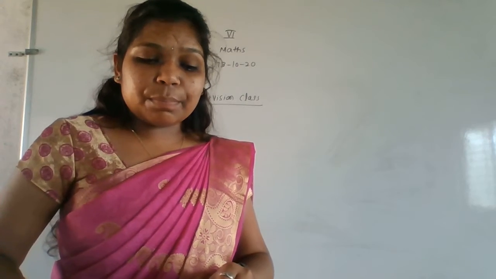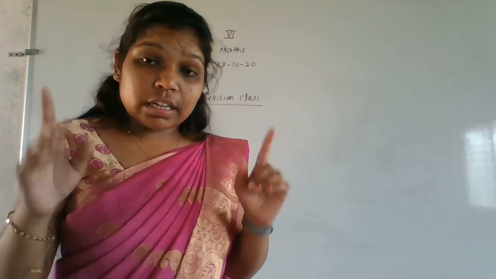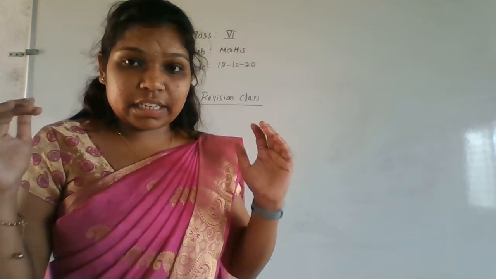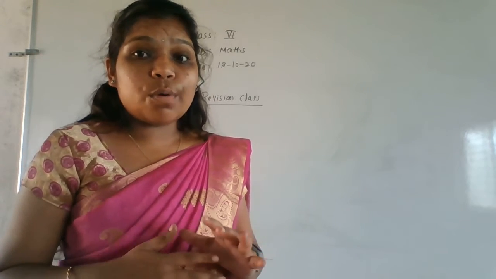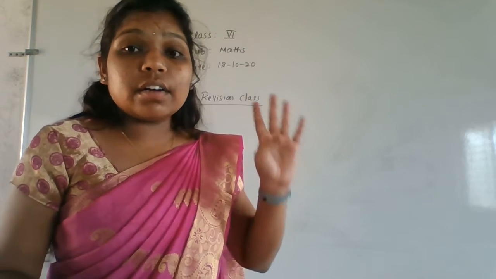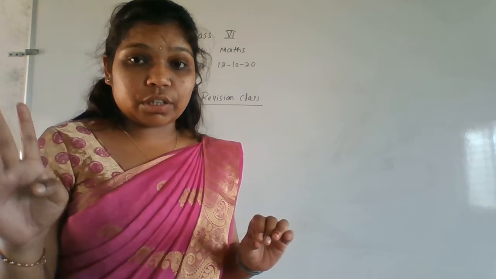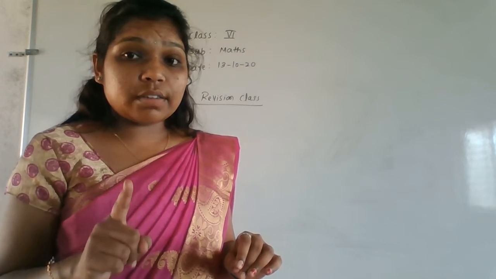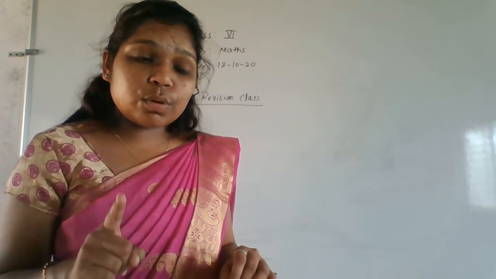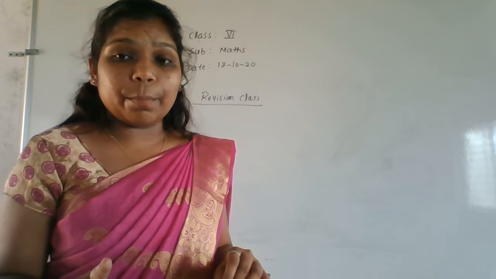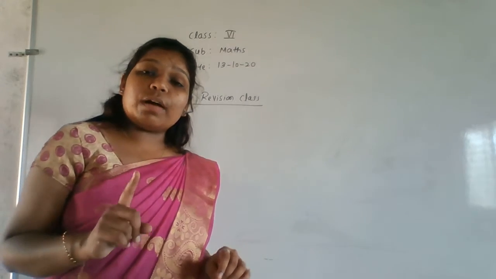After that, order of simplification, that is using brackets, how to put brackets and how to solve the simplification. First the common bracket, after that the flower bracket, after that the square bracket. I hope everyone knows that, and we have to follow the BODMAS rule: bracket, of, division, multiplication, addition, subtraction. Keep it in your mind. According to the BODMAS rule only can we solve every problem. Otherwise, it's wrong.